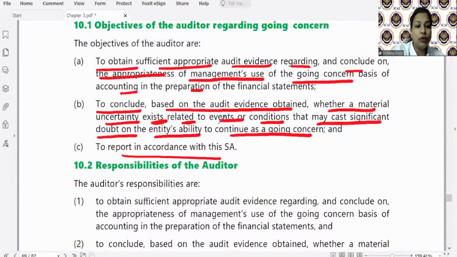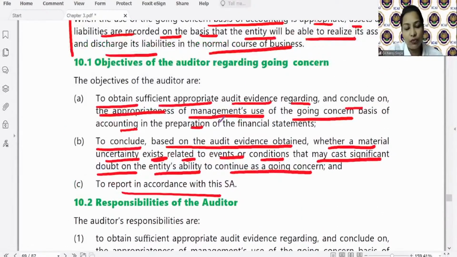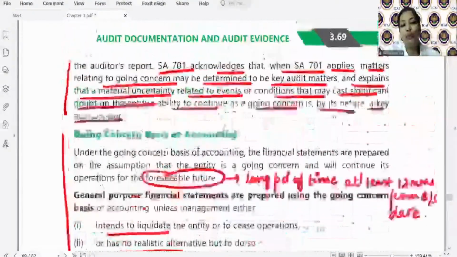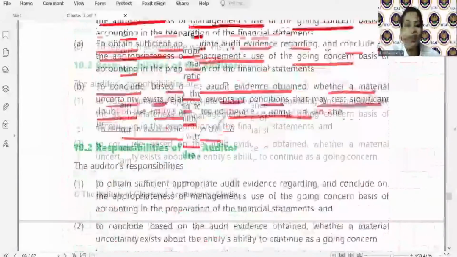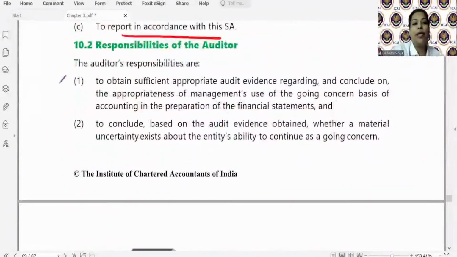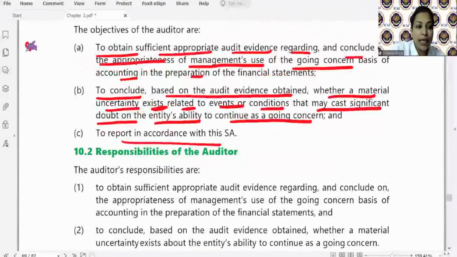तो देखो, I haven't made any charts for this SA, ठीक है, because I wanted to tell you how to read from the module. अब यहाँ पर तो ऐसे there is nothing to learn. ठीक है. Now how to make summaries for this? देखो, to obtain sufficient appropriate audit evidence and conclude about the appropriateness of management's use of what?